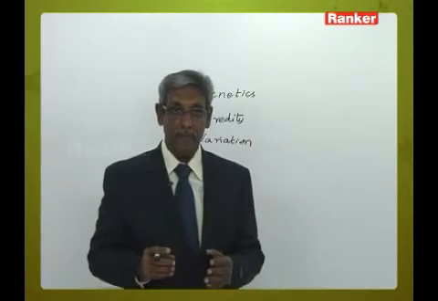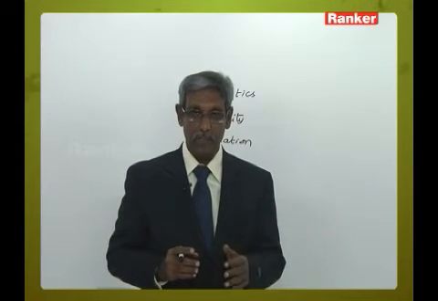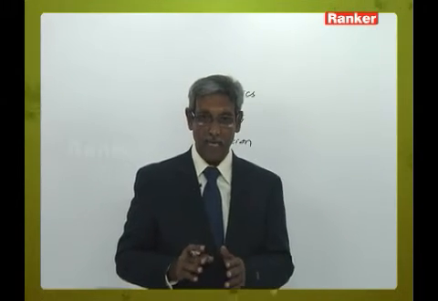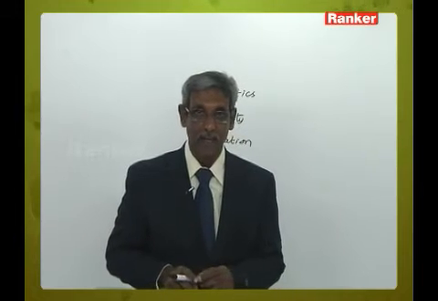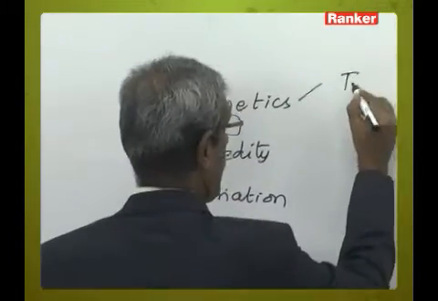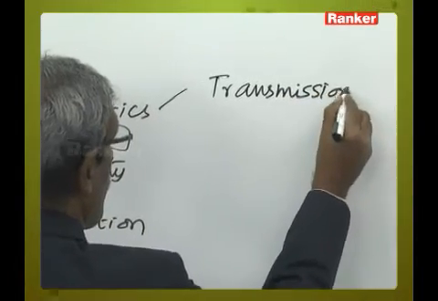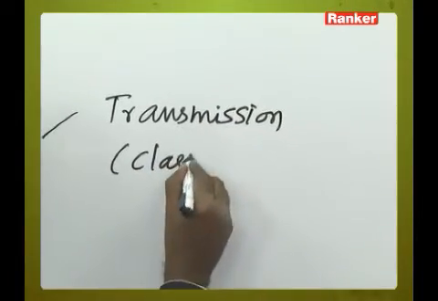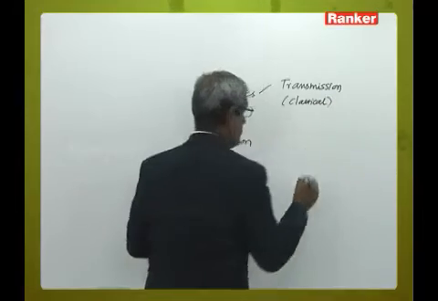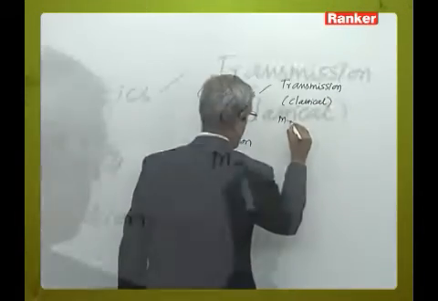Heredity primarily believes in the characters being transmitted from the parents to the offsprings following a scientific pattern of inheritance, and this pattern of inheritance is termed as classical genetics or transmission genetics. So classical genetics or transmission genetics is otherwise termed as Mendelian genetics.